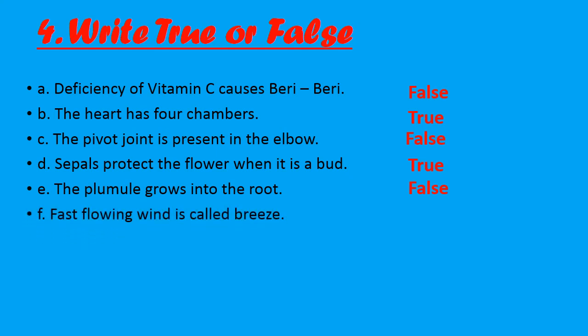Part F, fast flowing wind is called breeze. So this is also false, because fast flowing wind is called storm. It is very fast. So fast flowing wind is called storm, not breeze. Slow moving air is called breeze. Breeze is slow moving air and storm is fast flowing. So this statement is also wrong. So we will have to write down false for it.